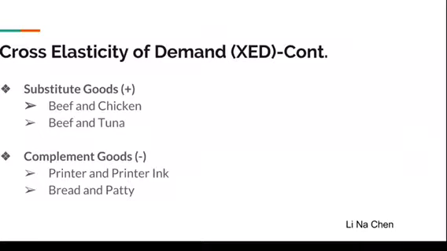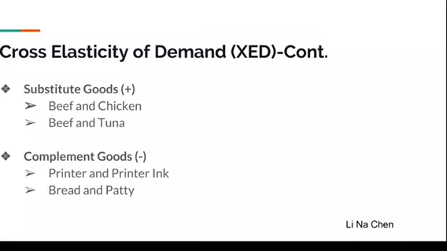The actual elasticity values depend on how close the substitutes are. For example, beef and chicken versus beef and tuna. Which would have the higher XED value? The answer is beef and chicken. They are more closely substitutable and therefore will be more cross-elastic.